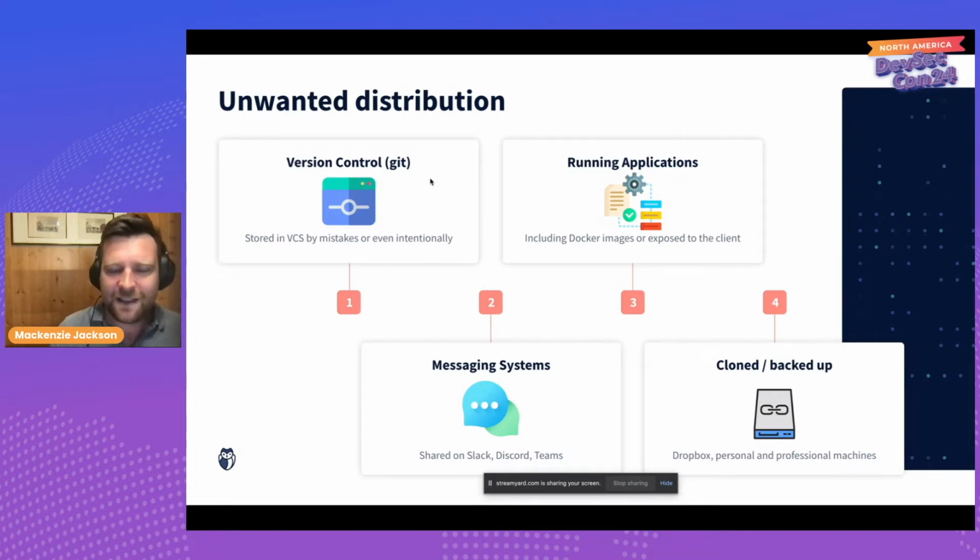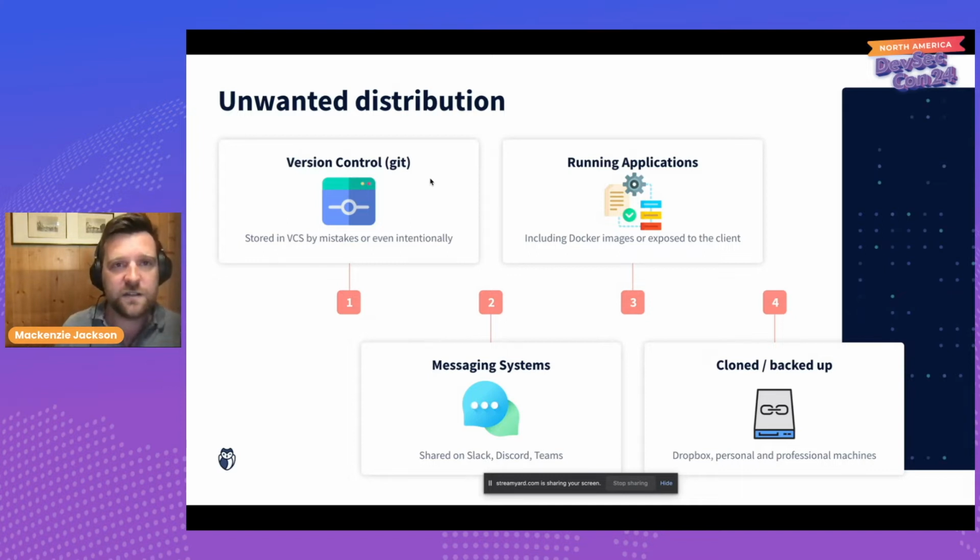Maybe they hard-code a credential to get something working. Maybe they're intending to remove it later before it goes onto the master, but it ends up in our source code. It ends up in our version control system. Immediately, this is then cloned onto multiple different developers' machines. So we've now lost track of where that secret has ended up.